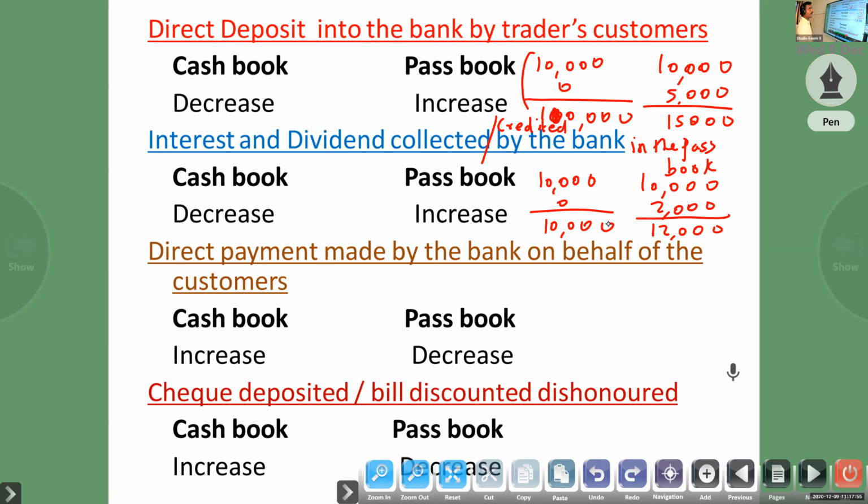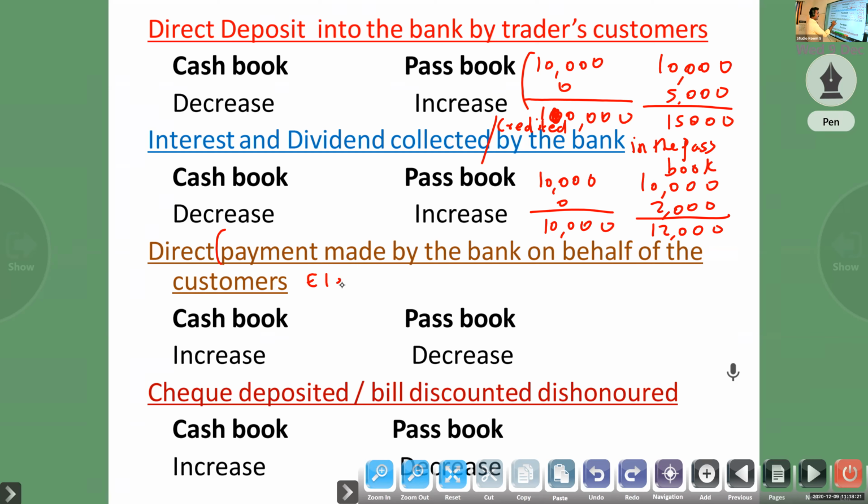Next, direct payment made by the bank on behalf of the customer. That means payment made by the bank on behalf of the customer.